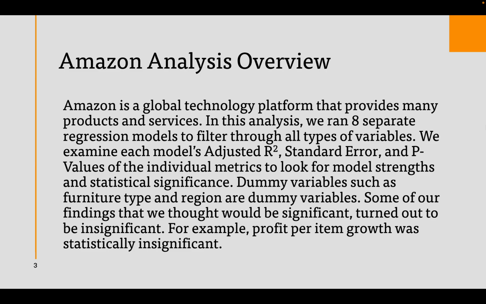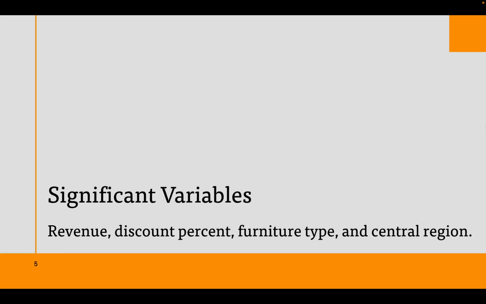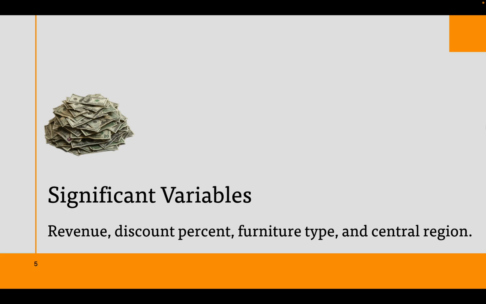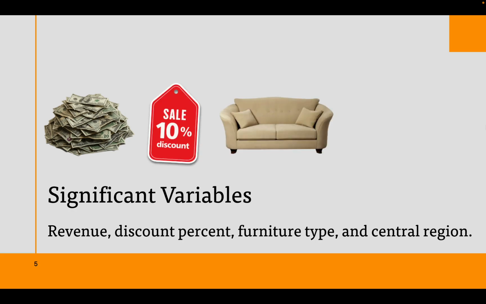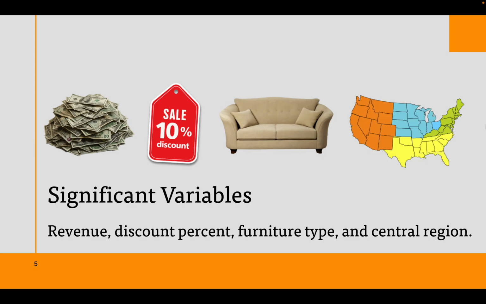Some of our findings that we thought would be significant turned out to be insignificant. For example, profit per item growth was statistically insignificant. The variables we found significant when interpreting our data consist of revenue, discount percentage, furniture type, and central region.